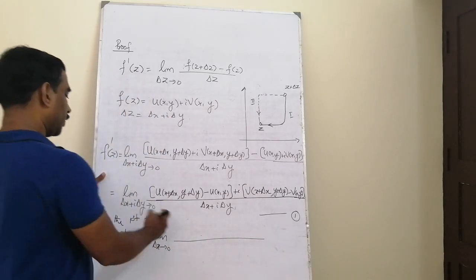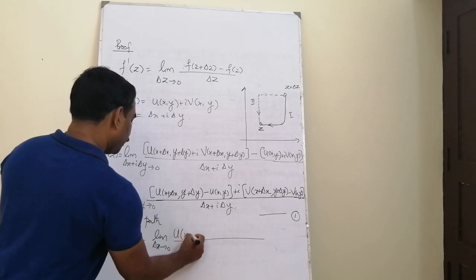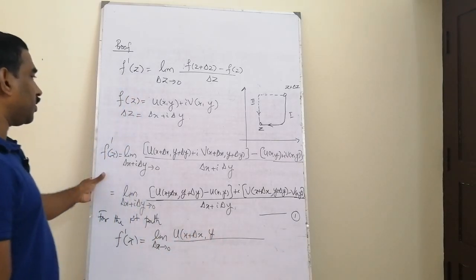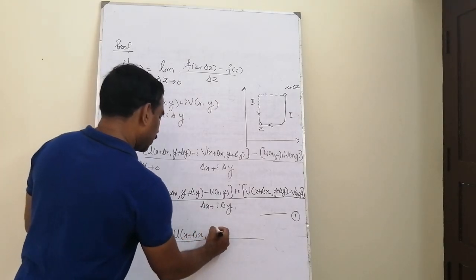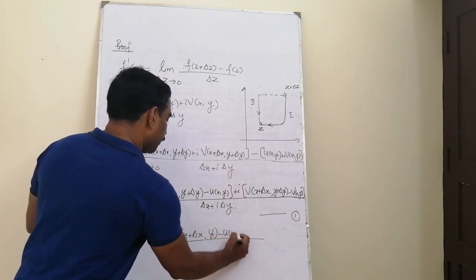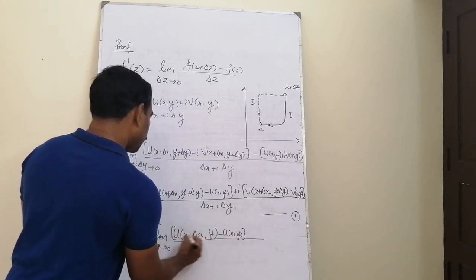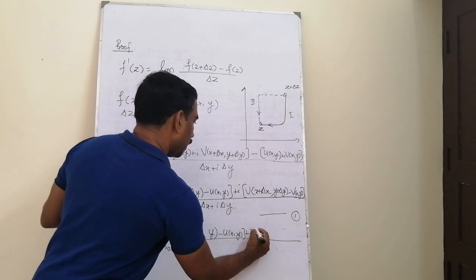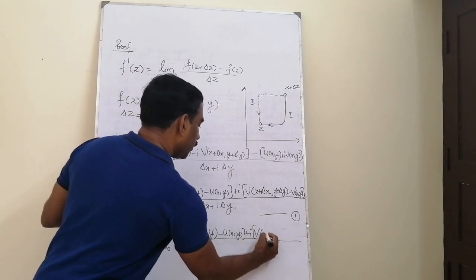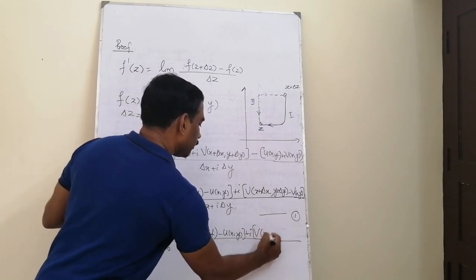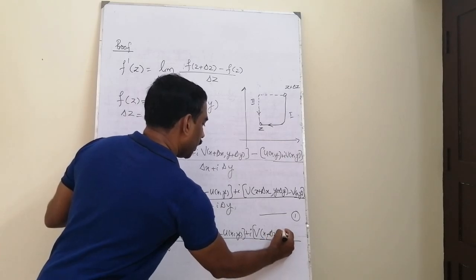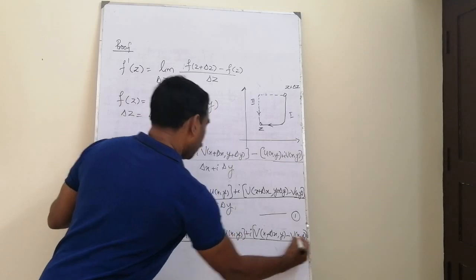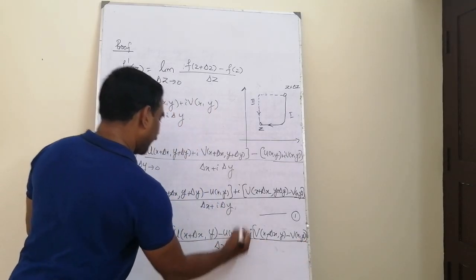Delta x tends to 0, U of x plus delta x comma y, because that delta y part is 0, minus u of x y. This is the u terms plus i into, what are the v terms? i into v of x plus delta x comma y minus v of x y, the whole divided by delta x.